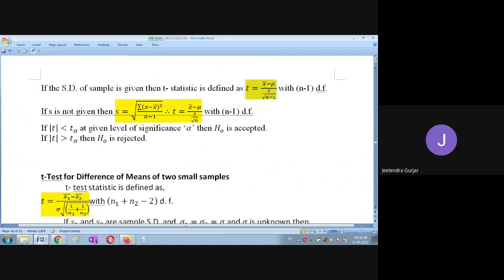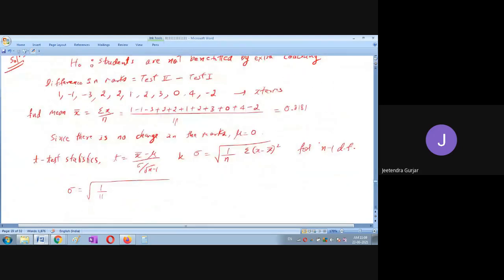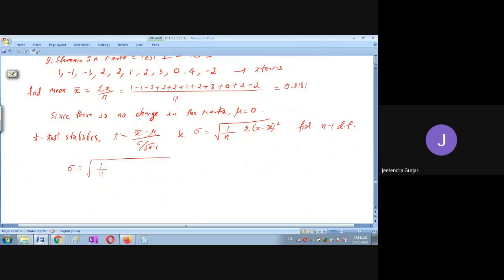So this T is equal to x bar minus mu divided by s, divided by square root of n, where it is n minus 1. For a matrix A, we find A into A transpose or A transpose into A, and find the eigenvalues lambda 1, lambda 2, up to lambda n. The square roots of the non-zero eigenvalues are known as singular values.